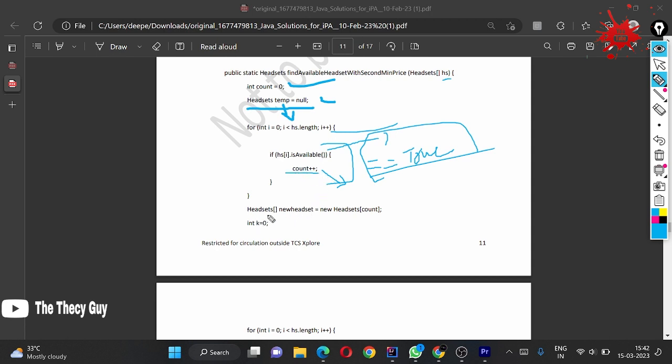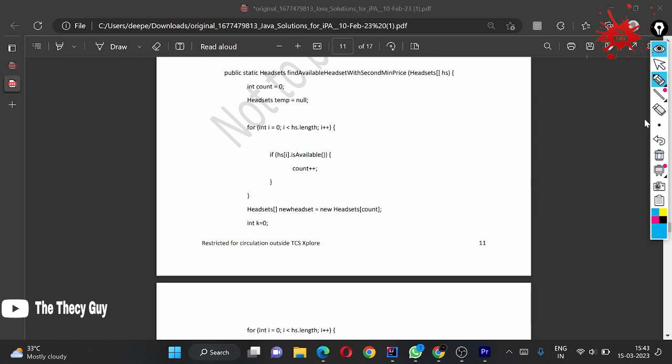Okay, now they are doing if new headset. Okay, means headset equal to new headset, so they make a new array of headset similar to count. And what we have done, we have just used the refine function, and we are just copying the array and changing the length.